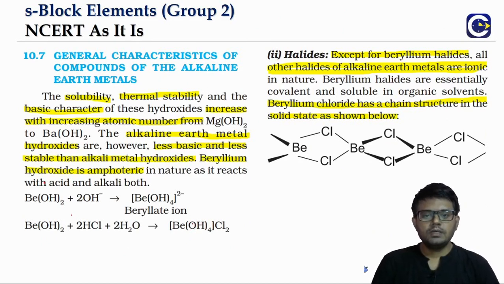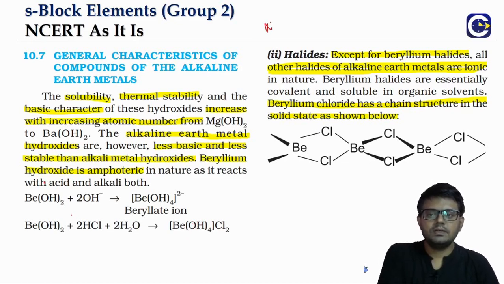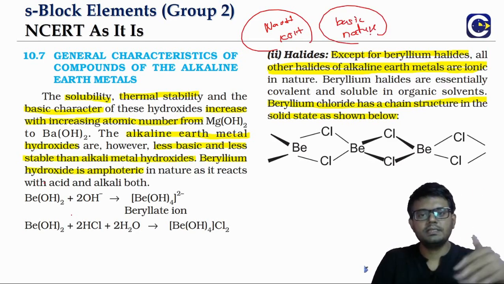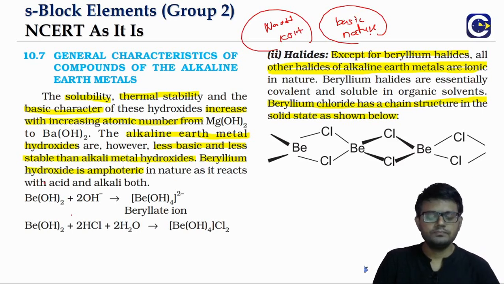The alkali metal hydroxides we have seen, whether sodium hydroxide or potassium hydroxide, all have basic nature. As you go down the group, the basic nature increases because the metal atoms become more electropositive. The same is the case for the second group.